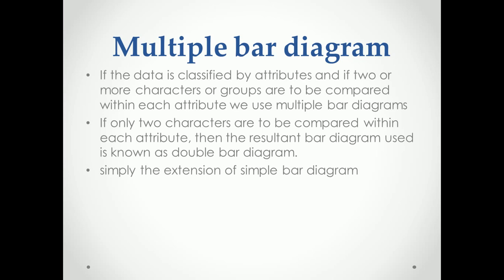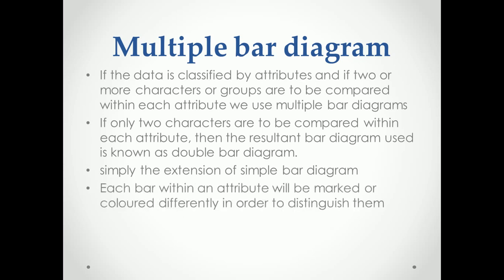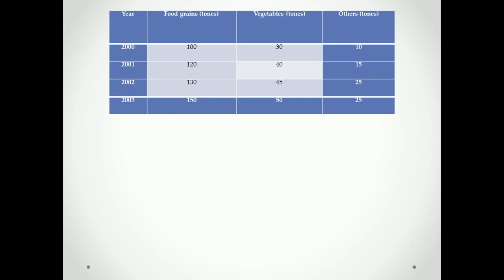It is an extension of the simple bar diagram, but for more than two groups. Just have a look at this. There are three groups: food grains, vegetables and others. On the x-axis is the year: 2000, 2001, 2002, 2003.